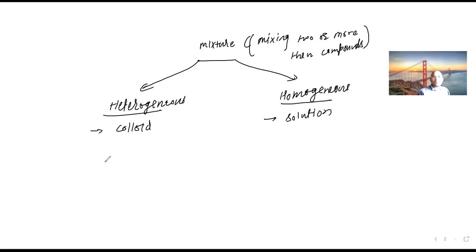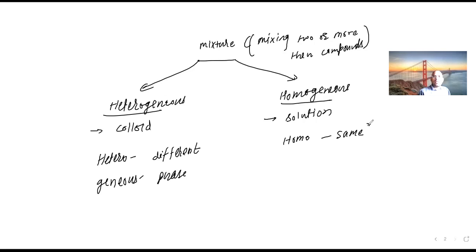Now you see, hetero means different. Genus means phases. They are not going to mix here. And homo means same. Homo means it is going to be the same.